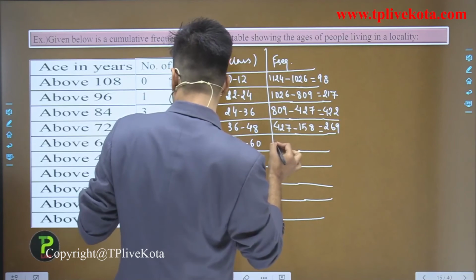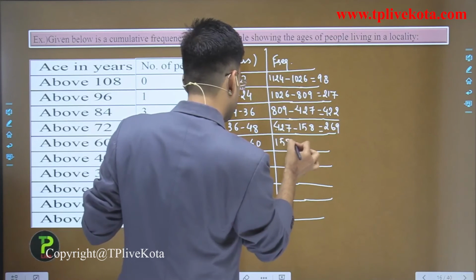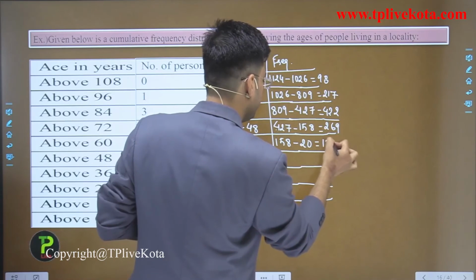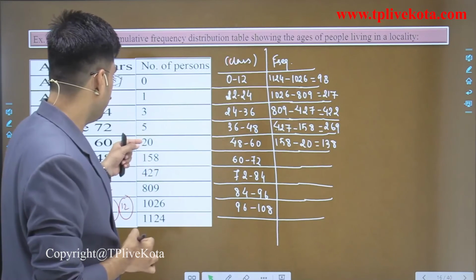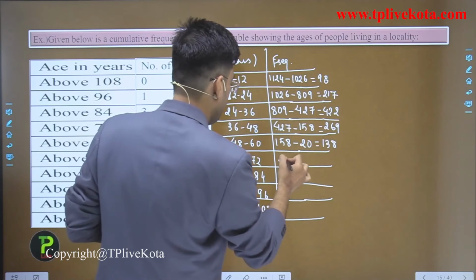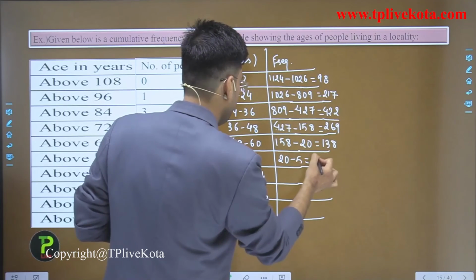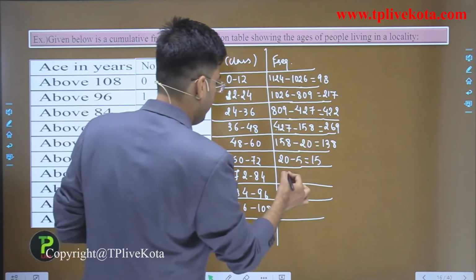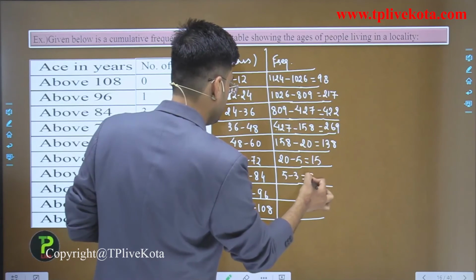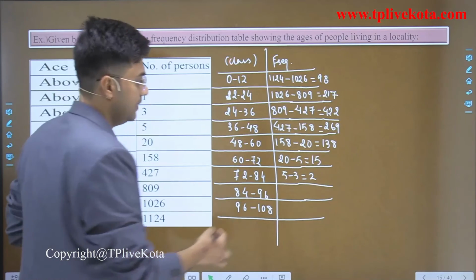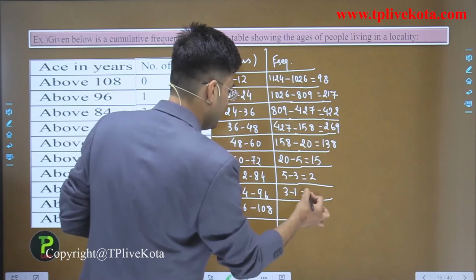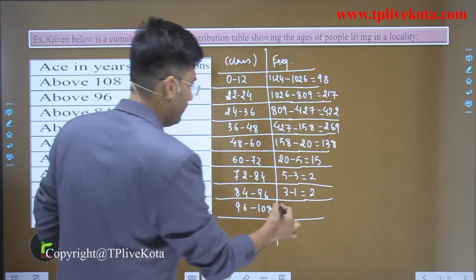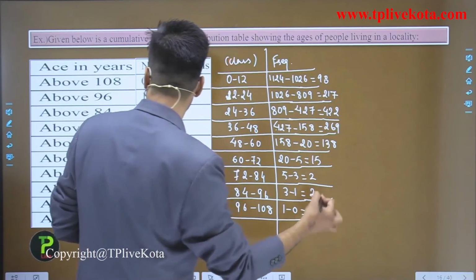Then 158 minus 20. It is equals to 138. Now the next is 20 minus 5, that is 15. Then 5 minus 3, that is equals to 2. And 3 minus 1, that is equals to again 2. And 1 minus 0, that is equals to 1.